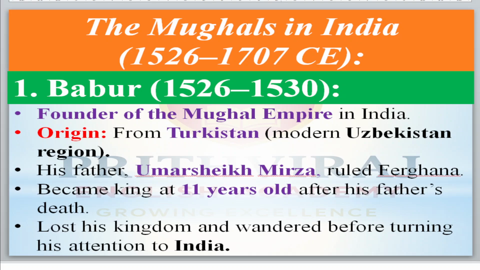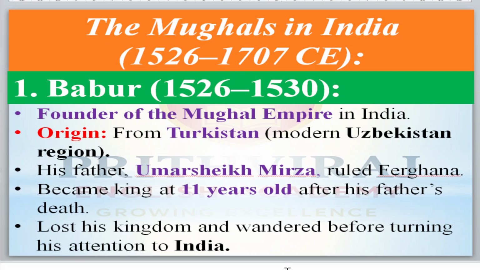His father's name is Umar Sheikh Mirza, who was the ruler of a small kingdom called Fargana. Fargana is located in Afghanistan. Okay, and after the death of his father, he became the king at 11 years old. Right, after that, once he lost his kingdom, he started wandering from place to place.